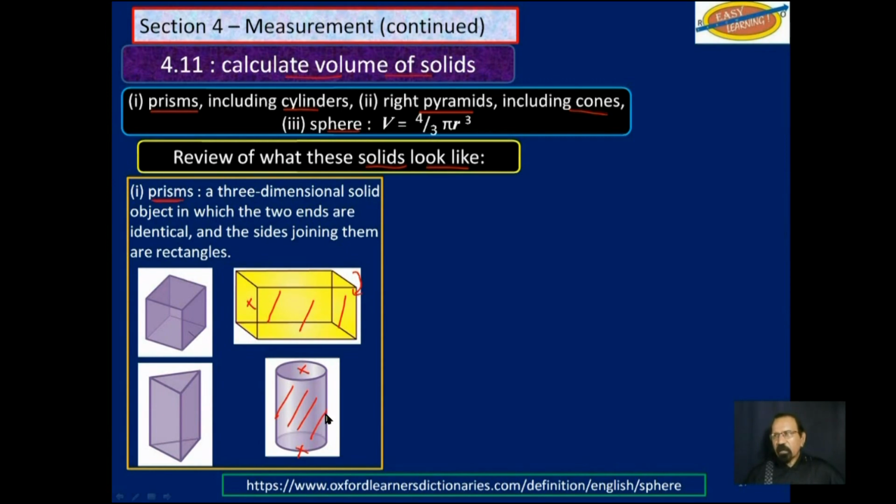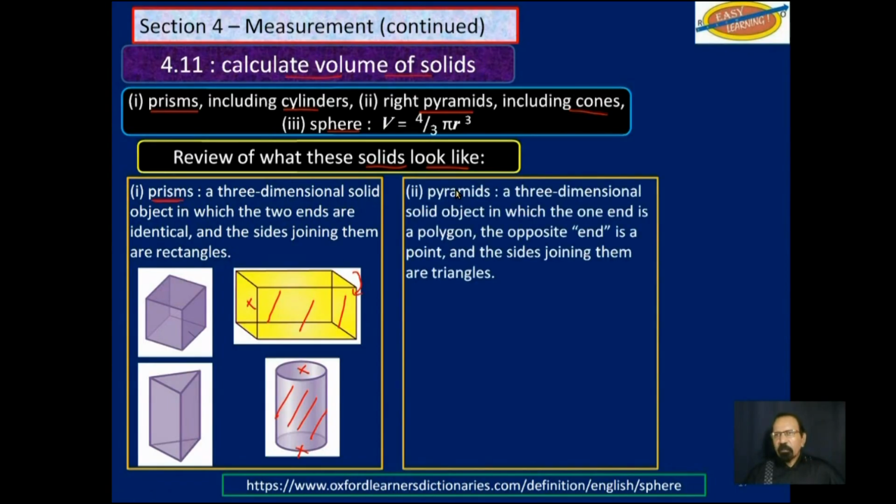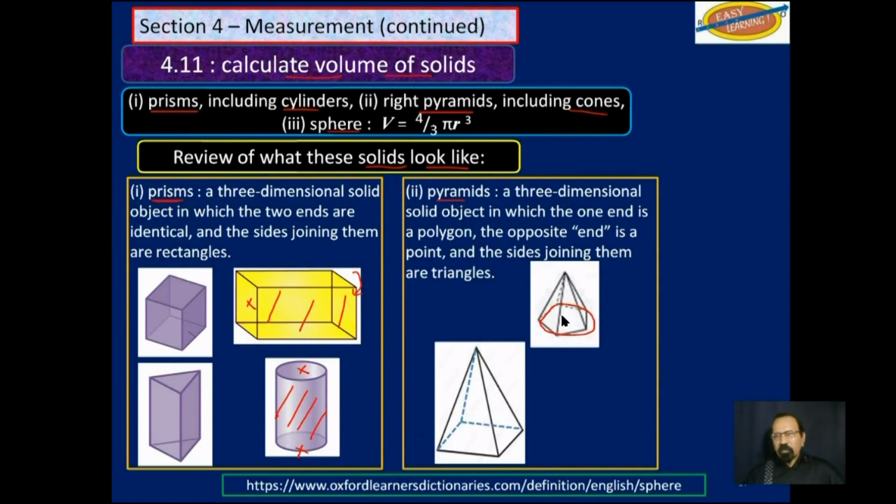So those are prisms. Pyramids, on the other hand, only have one end face, like that, or like this, and the sides are triangles, slanted triangles that join at a point on the top there. The cone can also be considered as a special type of pyramid.